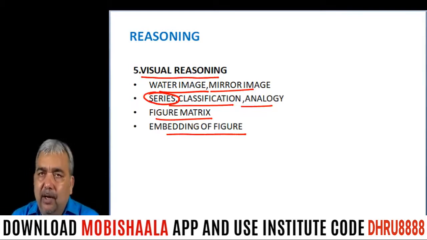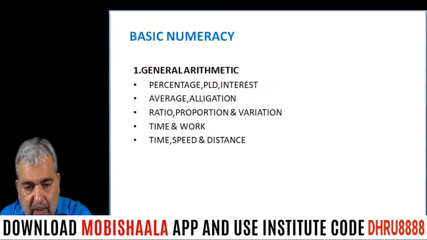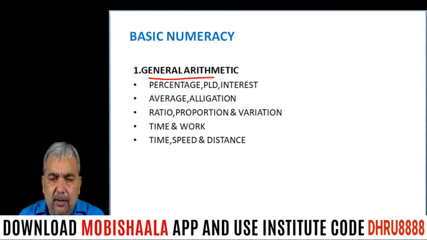But my point is, you should not ignore maths fully. You should do some selected topics or selected chapters from which questions are generally asked. Okay. So in numeracy, the first group I have written here is general arithmetic.